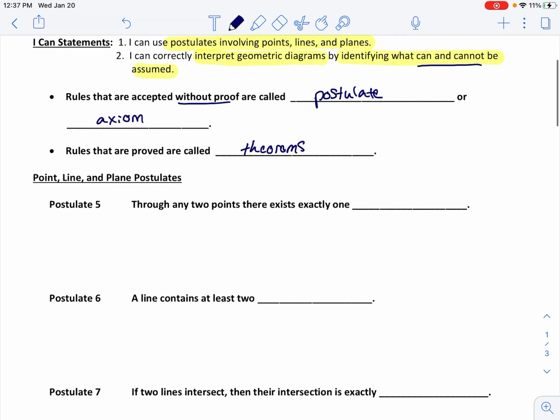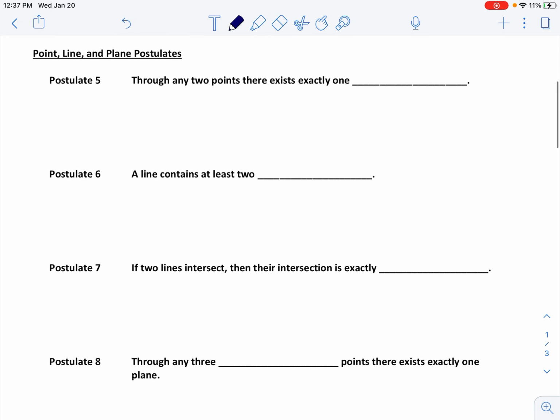So here are some examples of postulates, because a lot of times I get questions of, okay, I understand what a postulate is. Can you give me an example, though, of what this would look like in geometric settings? So here's some examples. Postulate 5, and I don't want you to worry too much about which postulate number is in this book. It's more just knowing the postulate itself.